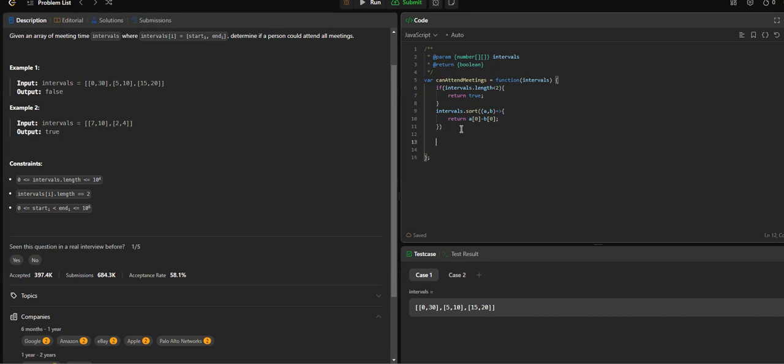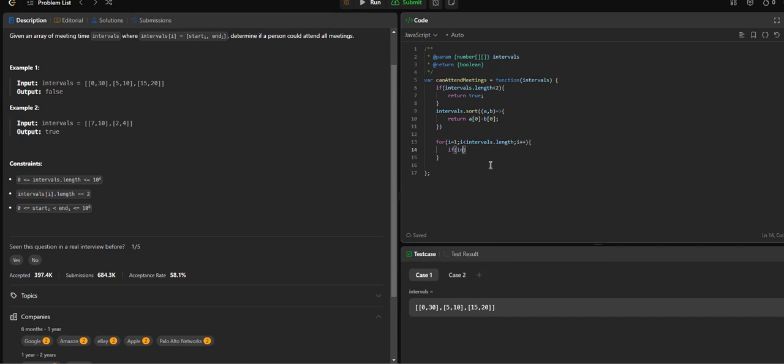Now we just need to iterate over our entire array one by one, for each interval, and check if the second meeting start is less than the end of the previous one. Similarly, the third against the previous one, the fourth against the previous one. So let's start from i equal to 1, because we just need to check each interval with the previous one, so we start from the first item of the array and go till the end of the array.